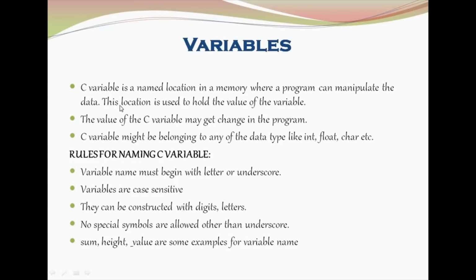Moving on to variables. So C variables are named locations in memory. Variables are nothing but the names which we give for the value that is stored in the memory. C variables might belong to any type of data like integer, float or character. So the rules for naming those variables: a variable name must begin with a letter or an underscore. It is case sensitive, and it can be constructed with digits and letters. No special symbols are allowed. So here are examples of variable names: sum, height, value.